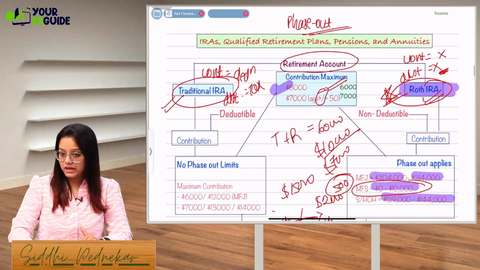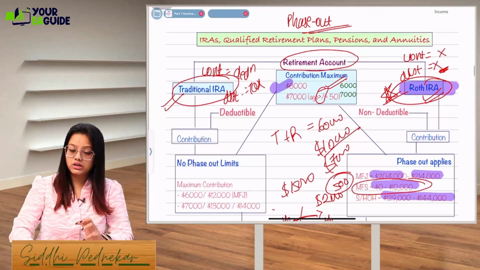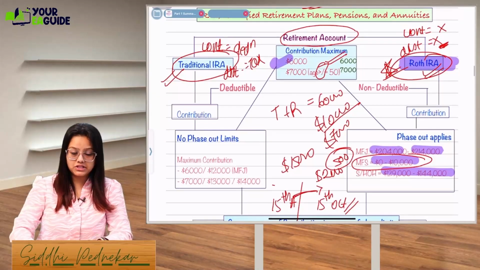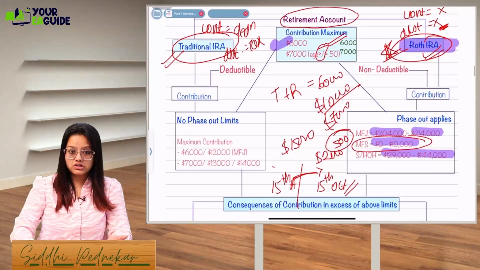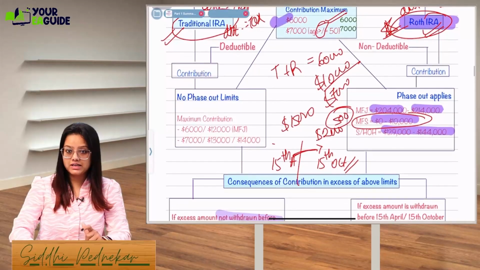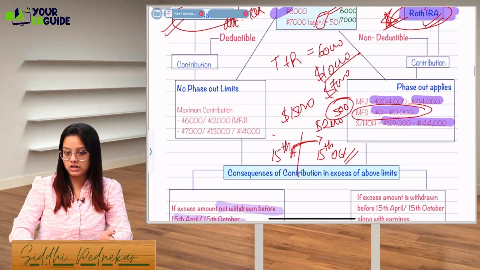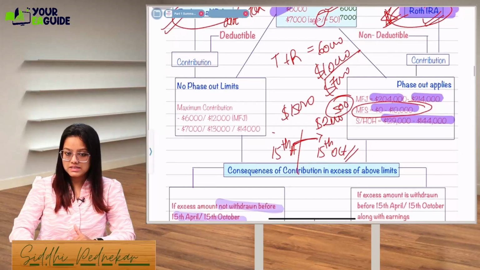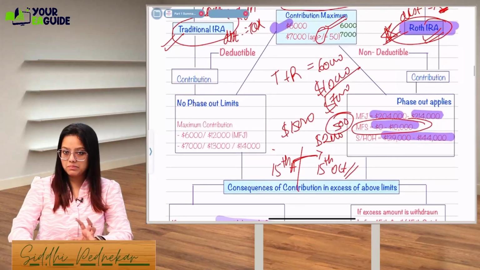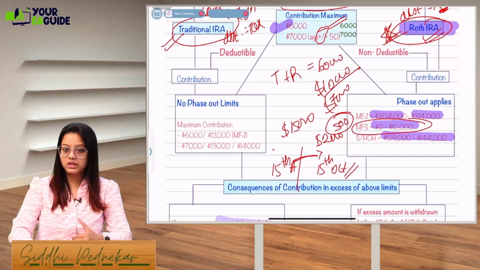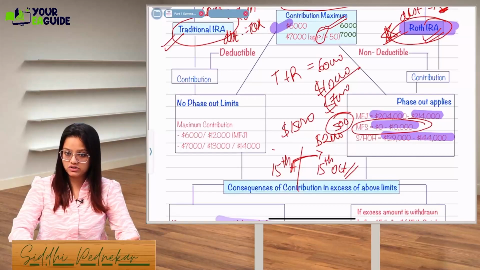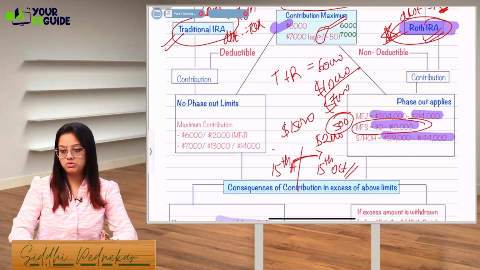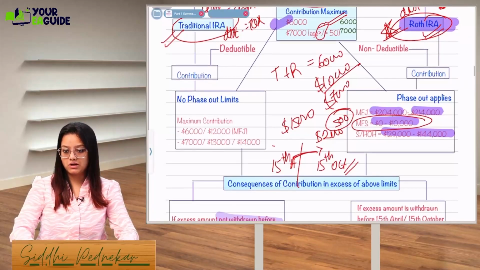In case of Roth IRA, there is a contribution phase out limit based on your modified AGI. Now, in case of traditional and the Roth, if you're filing as a single filer, then it will be 6,000. If you file MFJ, the 6,000 will double to 12,000. Same way, if the taxpayer or spouse is 50 years of age or more, they can get a catch-up contribution limit of 1,000 extra.